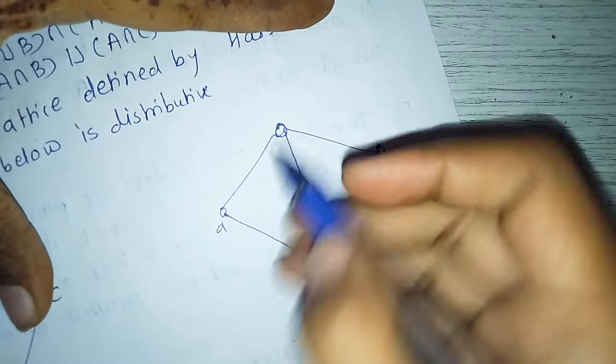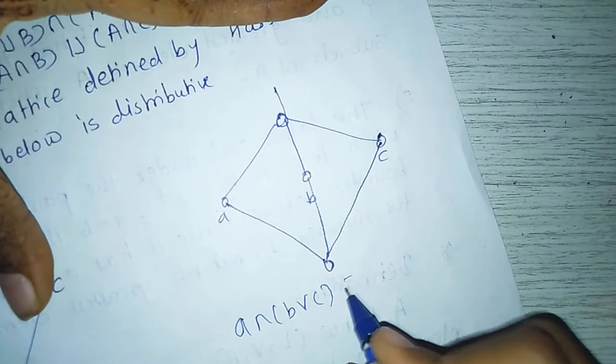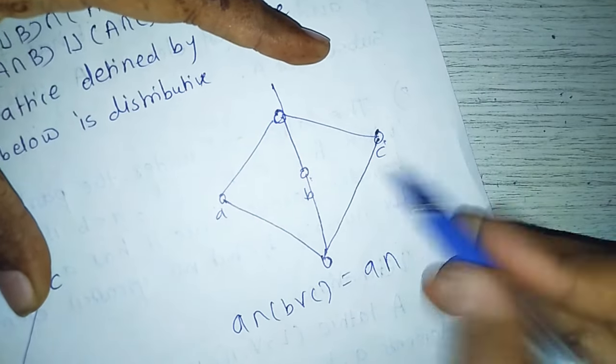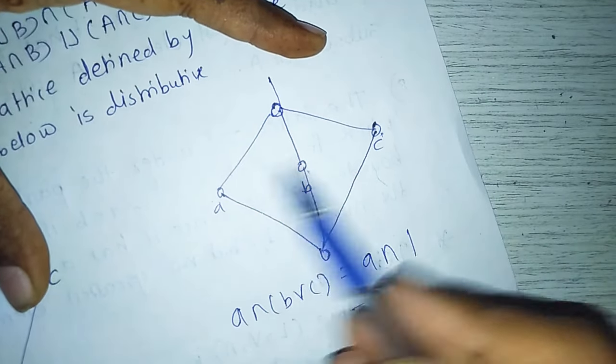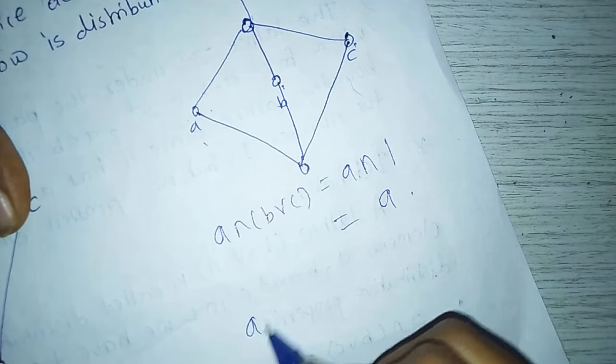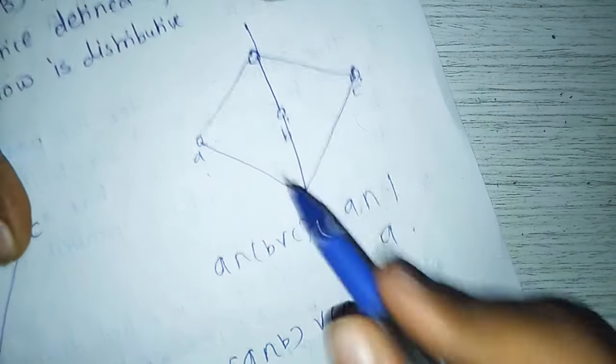Similarly, for this diagram, A meet of B join C equals A meet, and B join C is 1, so A meet 1 is A. Next is A meet B join A meet C equals A meet B.